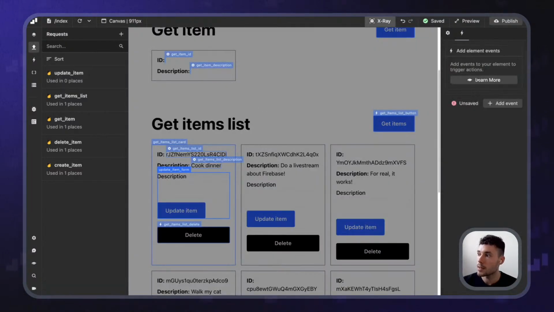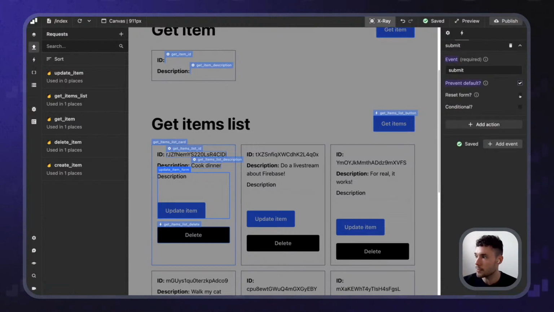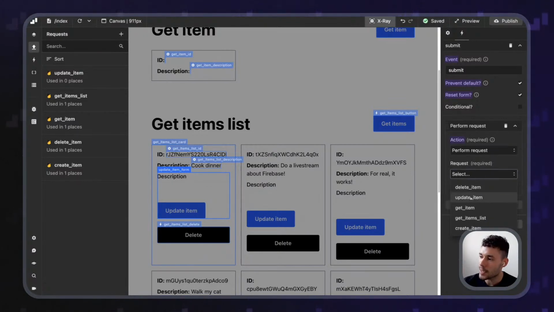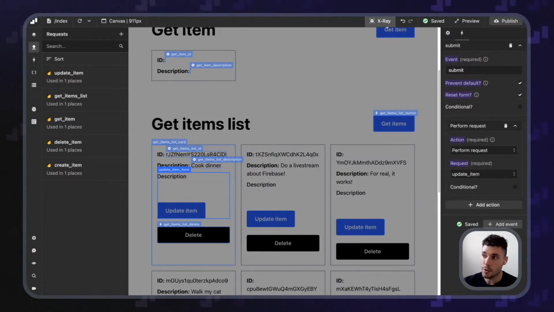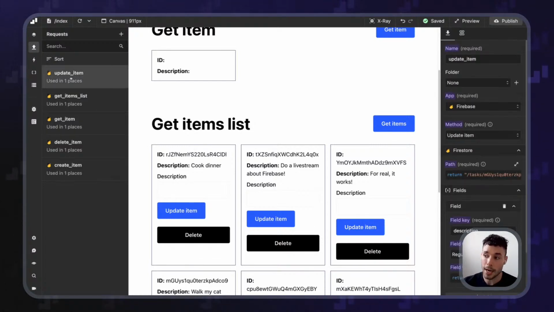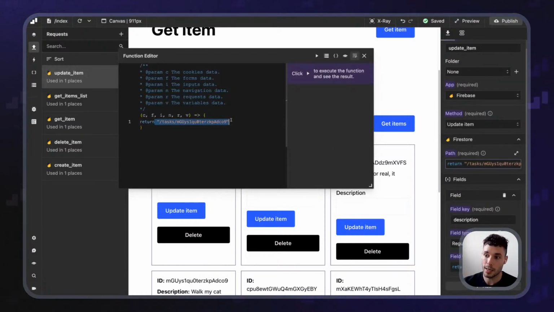Let's say, hey, add an event on submit, prevent default, reset the form, all good. Actually, we can make it even cooler later. But for now, let's do that. And let's say perform a request and we want to update the item. So now we need to get dynamically the data that belongs to the item that we just submitted. So if we go to the update item request, here, instead of doing this, which again is hard coded, we don't want to do that.